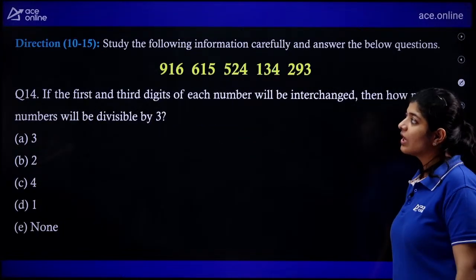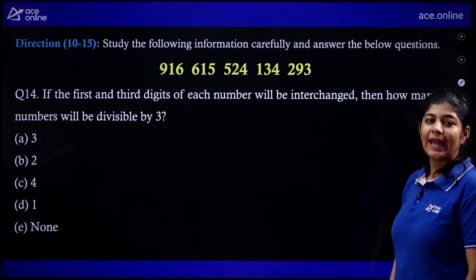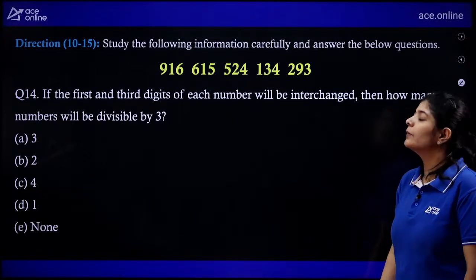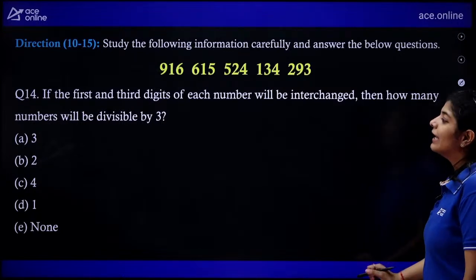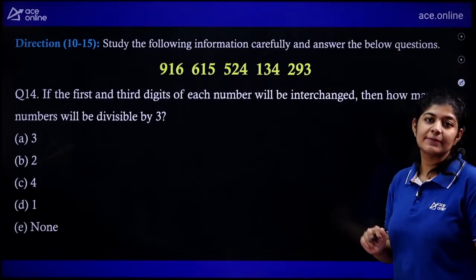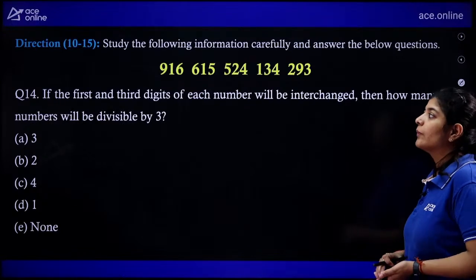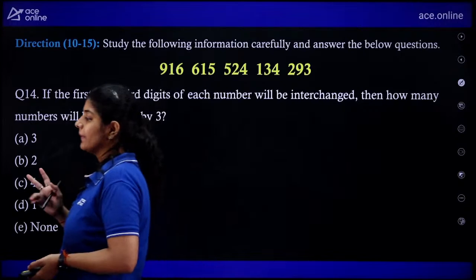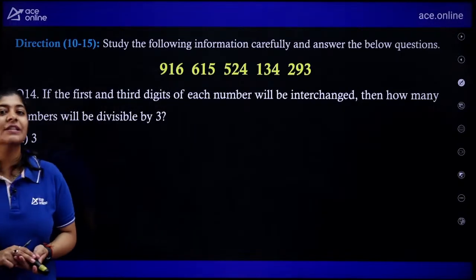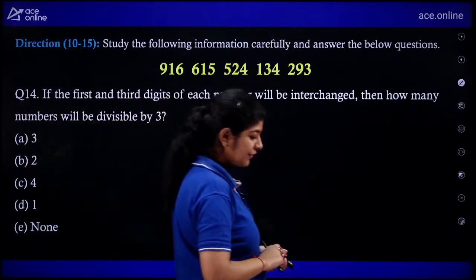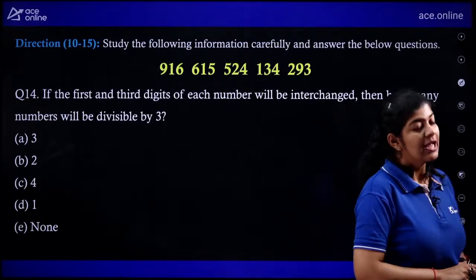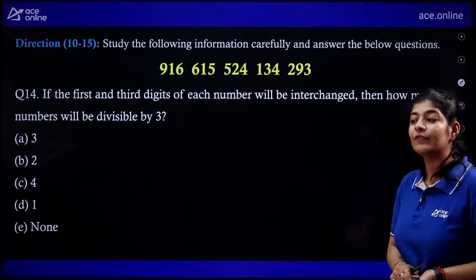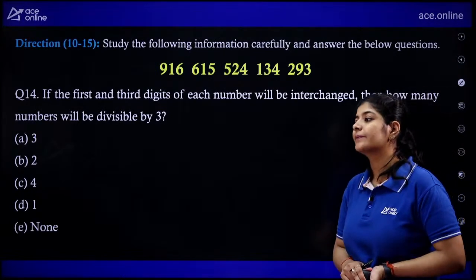Next. So the next question is saying that if the first and the third digit of each number will be interchanged, then how many numbers will be divisible by 3? Here what we need to do, we need to interchange first and the third digit, and after that we need to check how many numbers do we have which are divisible by 3.